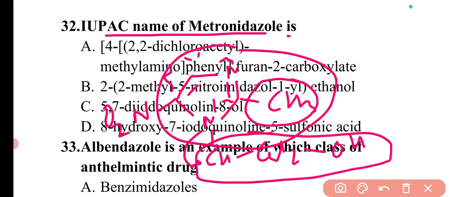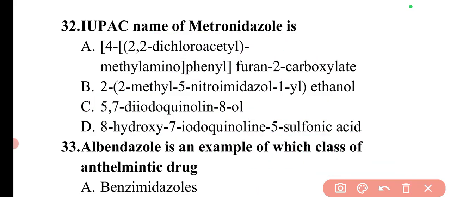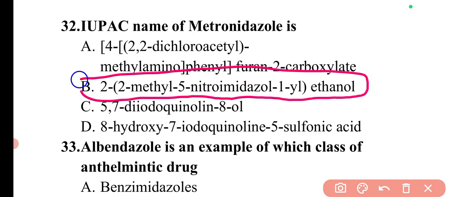Okay, so this nitrogen is substituted, so this will be the basic structure. At second position methyl group, at fifth position nitro group, and at the first position it will be the ethanol group. So here the correct answer will be 2 methyl 5 nitroimidazole 1 aryl ethanol. So here option B will be the correct answer.